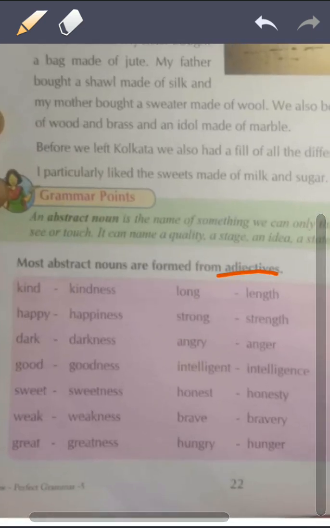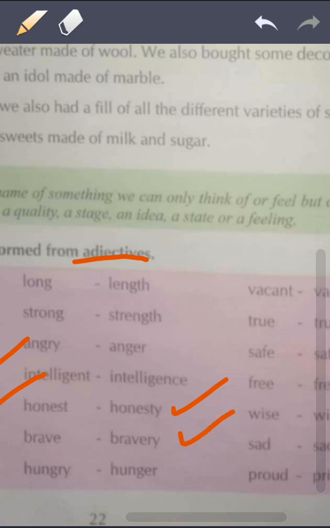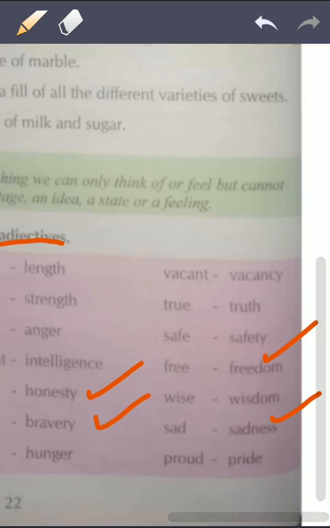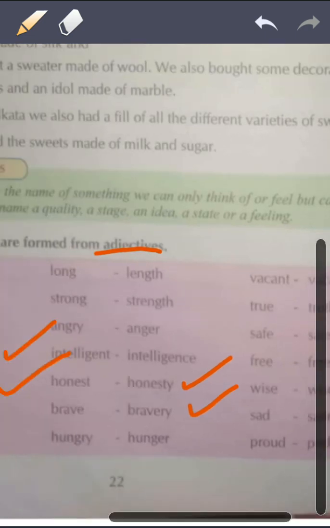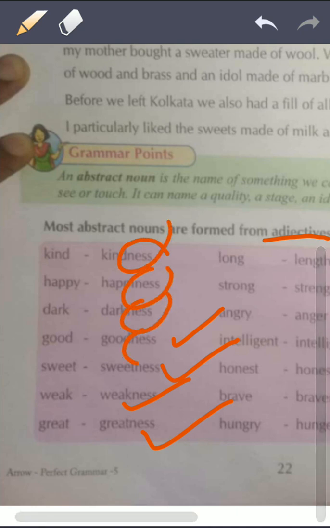Like this, like sweetness is inside the sweet. Goodness, honesty, bravery, sadness, pride, wisdom, all are what? Hungry, greatness, weakness. Okay, ness.